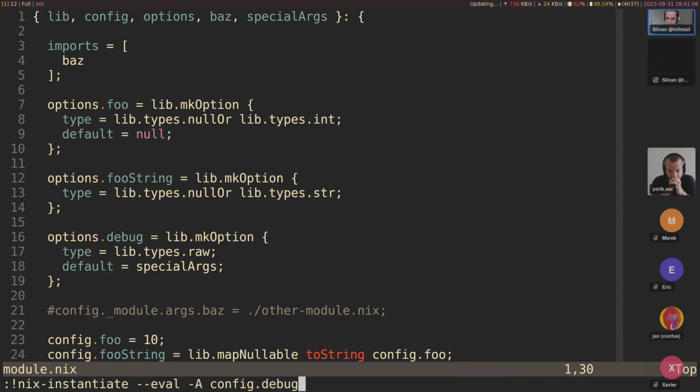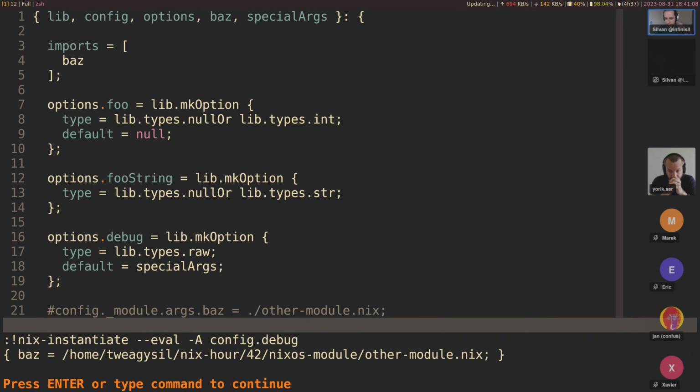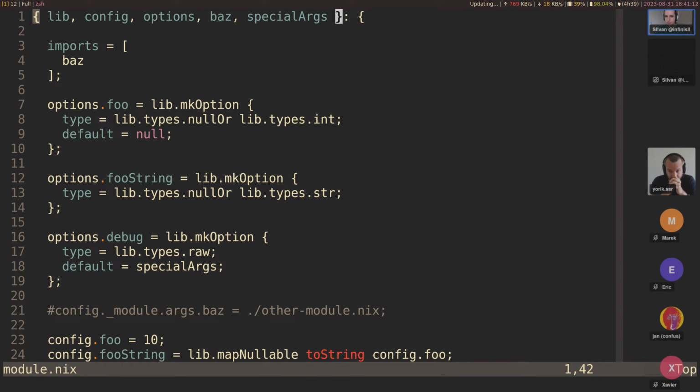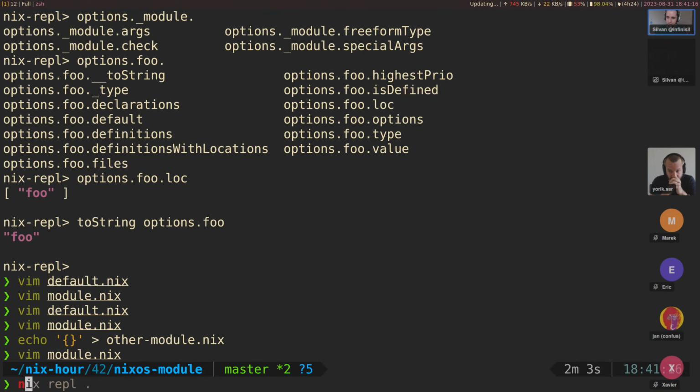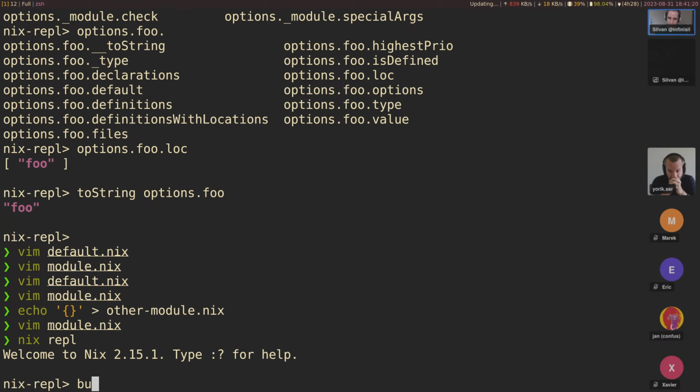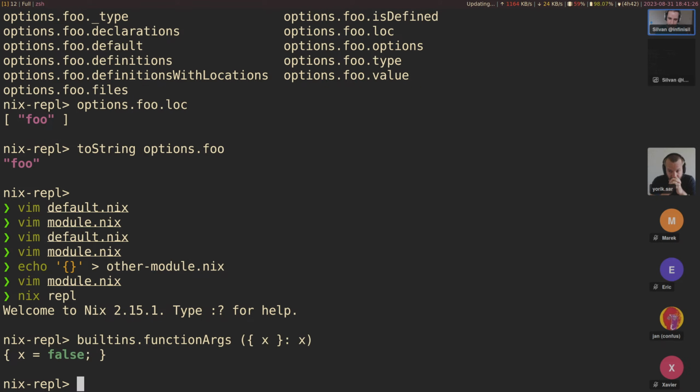I used this to check that all the arguments were passed, but this doesn't mean that more couldn't be passed, because you can inspect the function arguments in Nix. So right, you can do builtins.functionArgs, and then if we pass x, you get information about, oh, x is an argument, but it doesn't have a default.